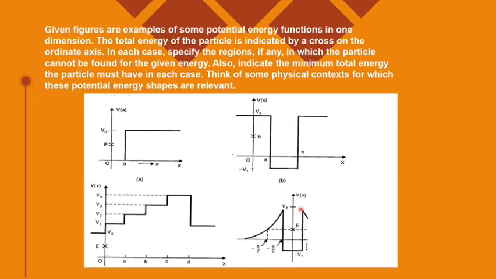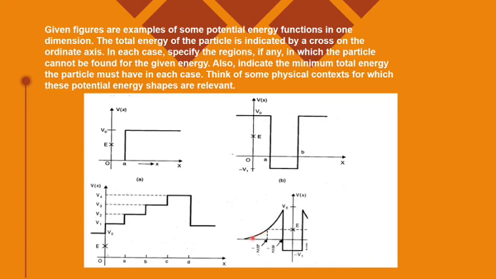Similarly, in the fourth graph, you can see the potential energy is greater than the total energy up to this part, minus b by 2. Beyond minus b by 2, the potential energy becomes less than the total energy, so this is possible.